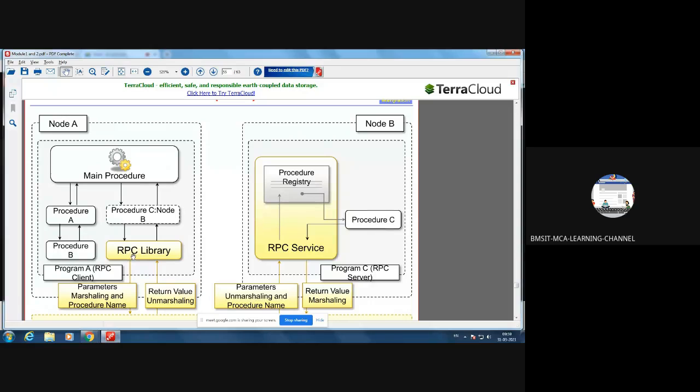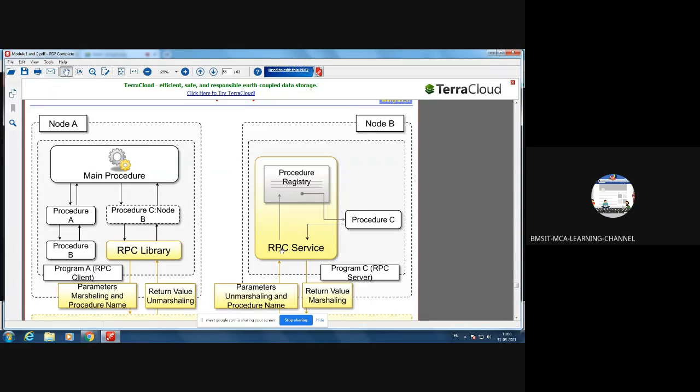Then what is the role of the RPC library? If you want to implement, say for example in Java, a network program, you will add java.net. What is that? A library. Similarly for RPC, there will be some library support. That is the RPC library.